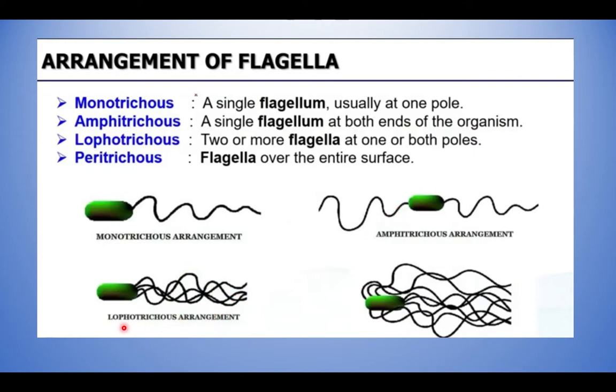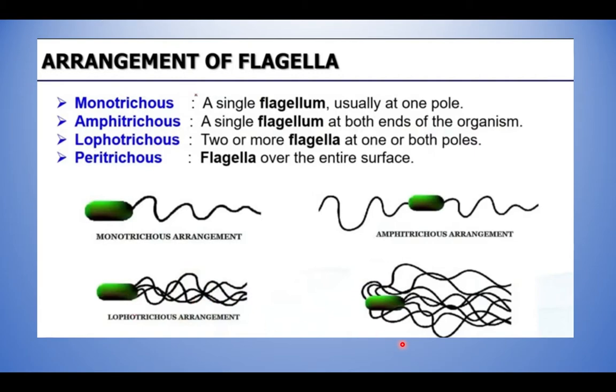Next one, lophotrichous. Two or more flagella at one or both poles. So if more than one flagellum is present on one side or on both sides, it is called lophotrichous.